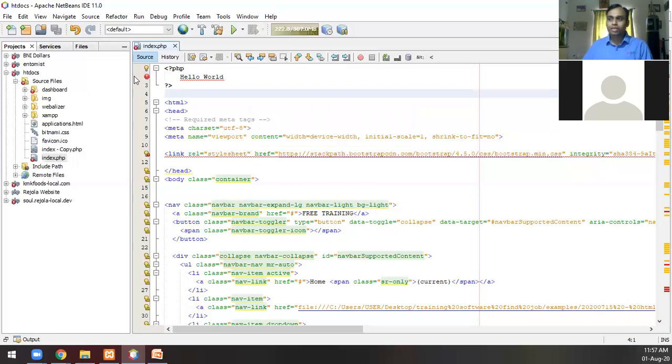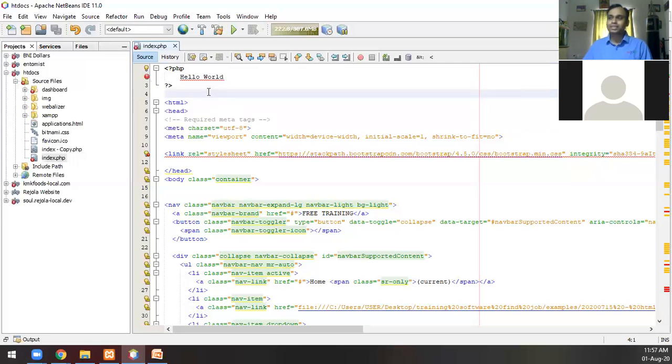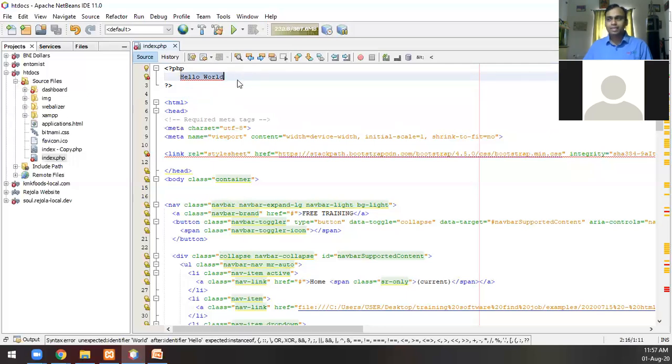So now let us see what that error is. If I come here, it says syntax error, unexpected identifier world and hello. The reason is that there is nothing like hello world in PHP. Or why should I say hello? Let's say I say free training. There is nothing like free training in PHP. So it's an error.